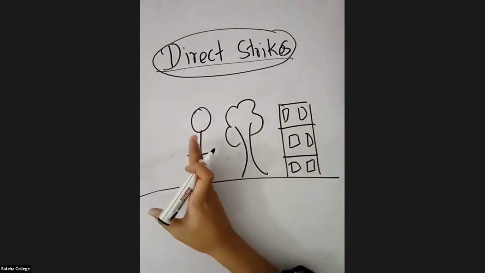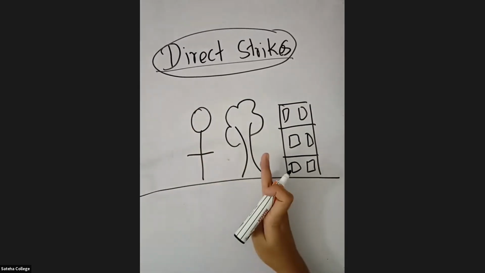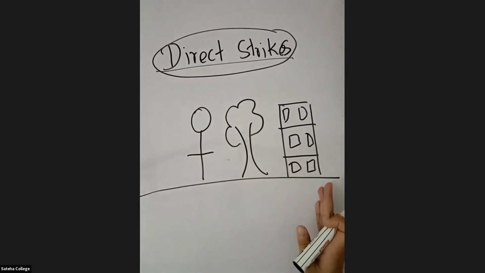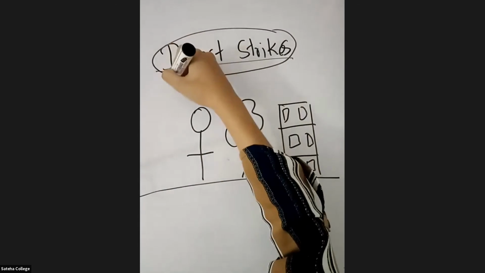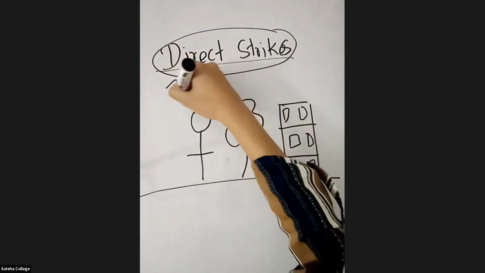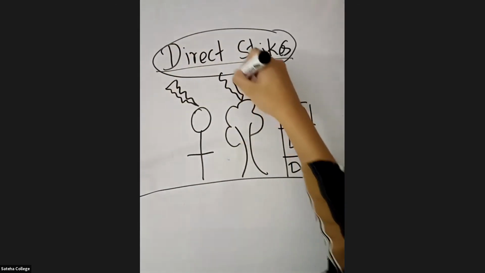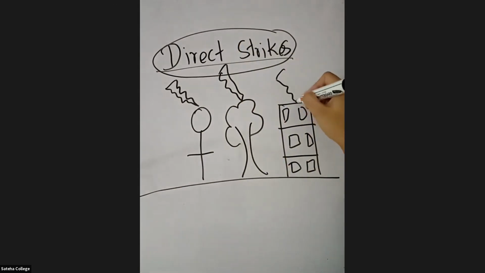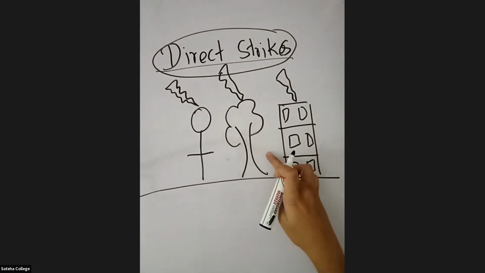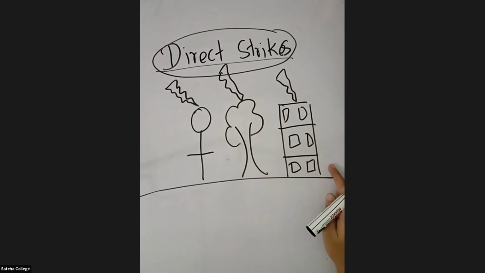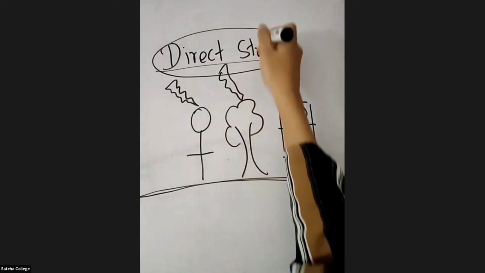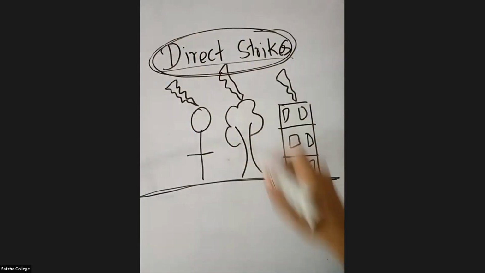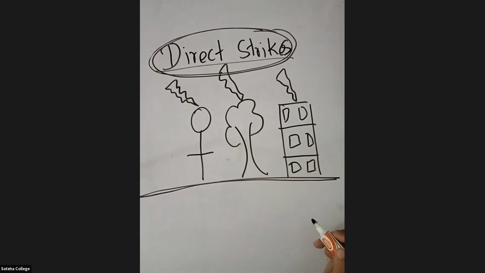So when the lightning strikes a human, a tree, or a building who is standing on a flat of land, that you call it as direct strikes.